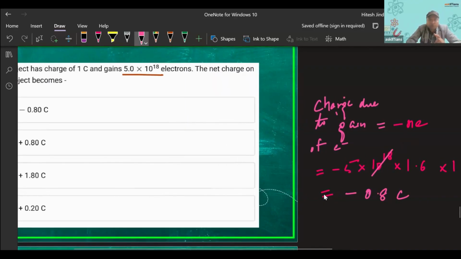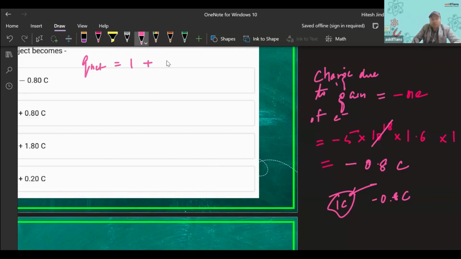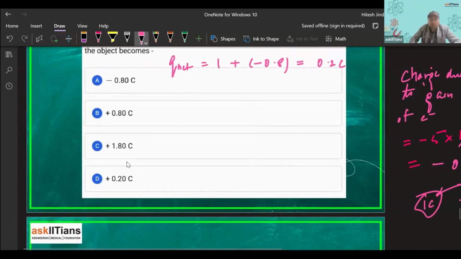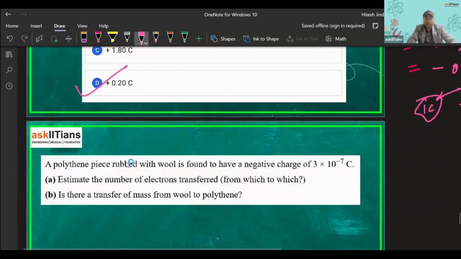So minus 0.8 coulomb. Now the body already has 1 coulomb of charge, and this minus 0.8 coulomb is coming. What is the net charge? The net charge would be 1 plus minus 0.8, so that would be 0.2 coulomb, right? So our answer would be D. Got it? Got it.